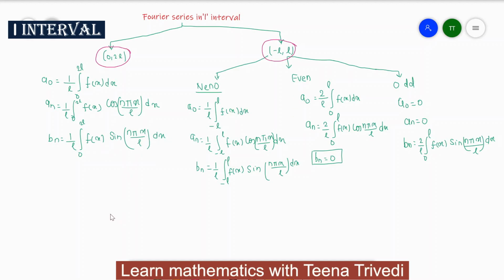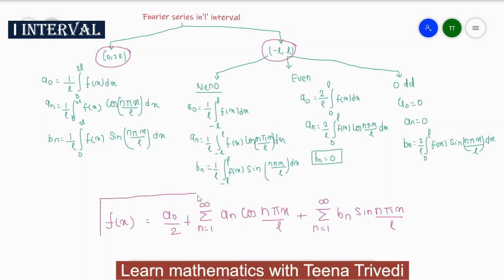And you have to combine these formulas again in f of x. So f of x is equal to a0 by 2 plus summation n is equal to 1 to infinity an cos n pi x divided by L. Where you write cos nx, you have to write cos n pi x divided by L, plus summation n is equal to 1 to infinity Bn sine n pi x divided by L. So this is your f of x, where you can convert a function into a Fourier series.